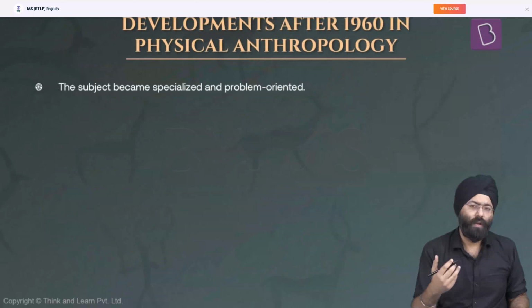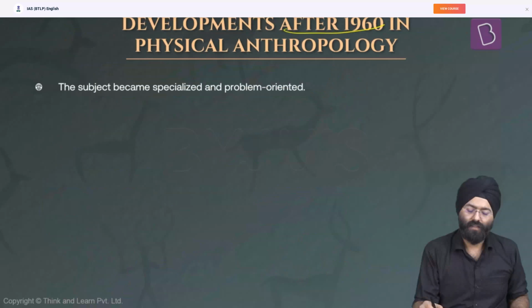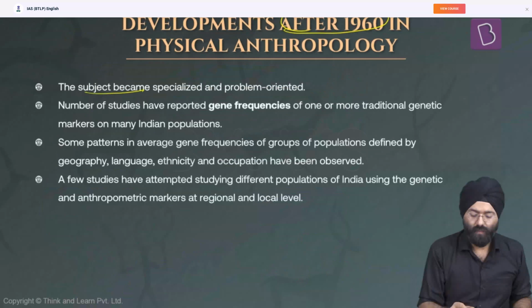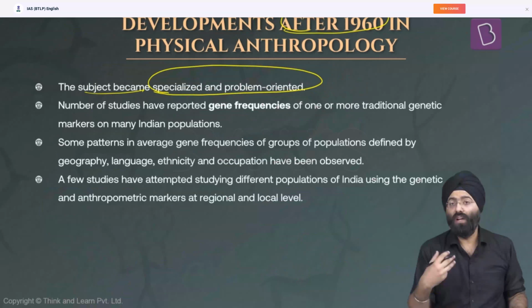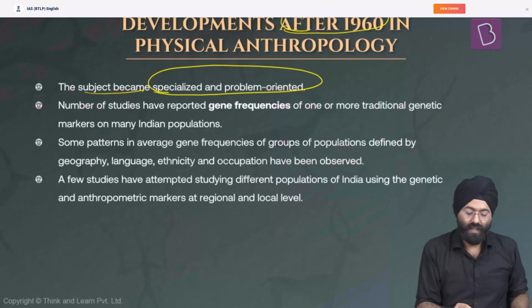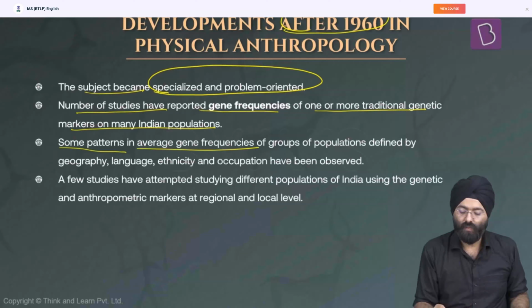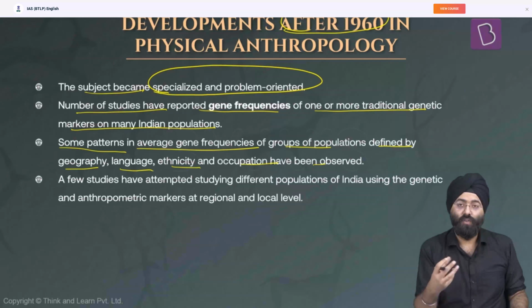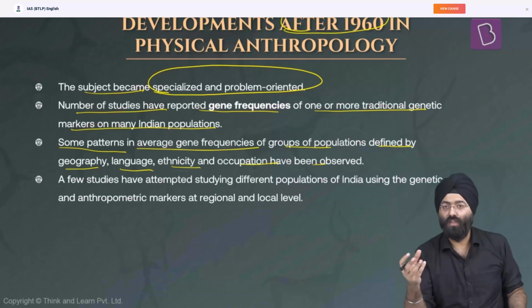Now let's see the development of physical and biological anthropology after 1960. We see that the subject became specialized and problem-oriented, about how to find solutions. As I said, though genetics was introduced in the 1930s and became important after that, over here it became more applied. A number of studies reported the gene frequencies of one or more traditional genetic markers in the Indian population, and patterns in average gene frequency in a group of population defined by geography, language, ethnicity, occupation. Basically, genetics was being used to identify and classify various characteristics of the population in India.